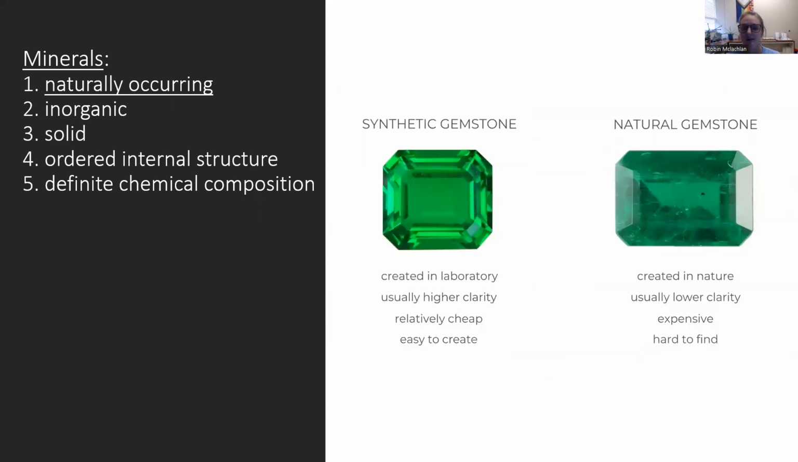Naturally occurring means that they have to be able to occur without humans making them. Right? That means that the garnet that forms naturally out in the world is a mineral. However, the garnet that we can make in a laboratory, that's not considered a mineral, right? Humans produced it. So even though it could chemically be the exact same thing, we no longer call it a mineral if it's made synthetically by humans.